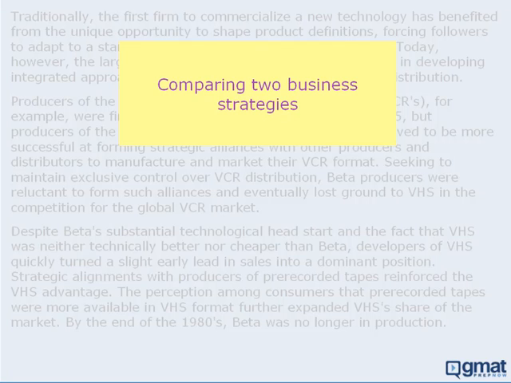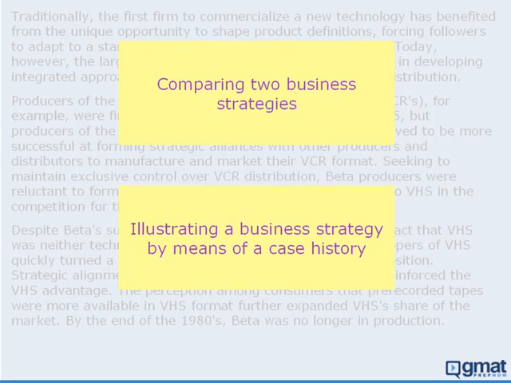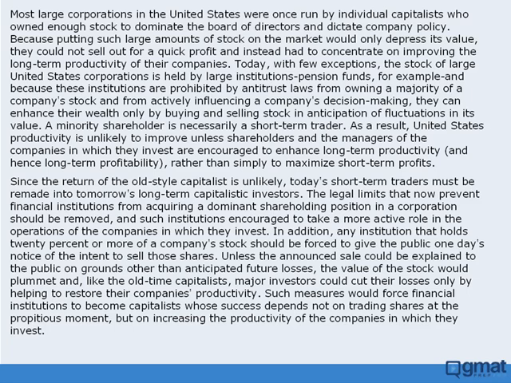Now, in the official guide, the main idea is summarized as illustrating a business strategy by means of a case history. Although these two summaries are not identical, they are close enough to be able to answer a main idea question. Now, as an aside, please note the generic language used in the official summary and how there is no mention of VCRs, beta, VHS, or other details. Okay, let's try another passage.